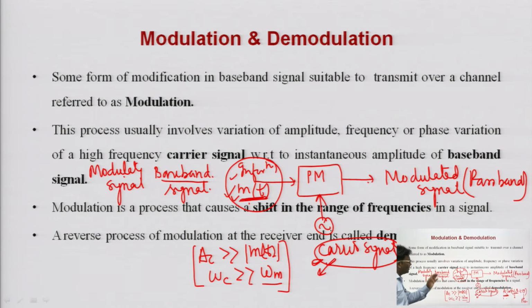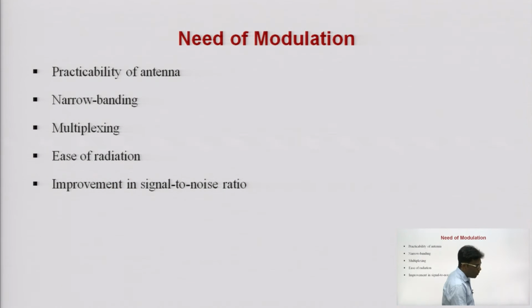The reverse process at the receiver side is known as demodulation. Modulation is the process which always takes place at the transmitter side, while demodulation is the process which always takes place at the receiver side. When we change the characteristic of the carrier signal by using a modulating signal at the transmitter side, this is known as modulation. When we fetch out the information from the carrier signal at the receiver side, this is known as demodulation.